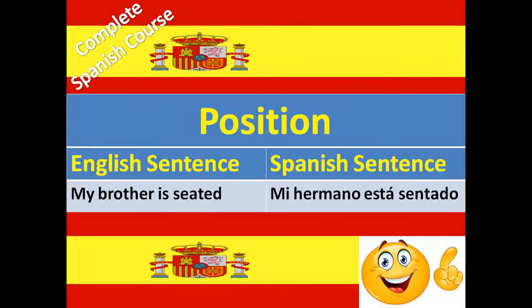Number one is position. Take an example for position. My brother is seated. In this situation, my brother's position is seated. For "is" we will not use "es," because "es" is the ser verb conjugation. For positioning we use the estar verb conjugation. So we make this sentence: Mi hermano está sentado. Here está is the conjugation of the estar verb.